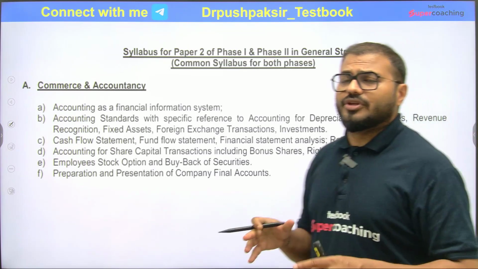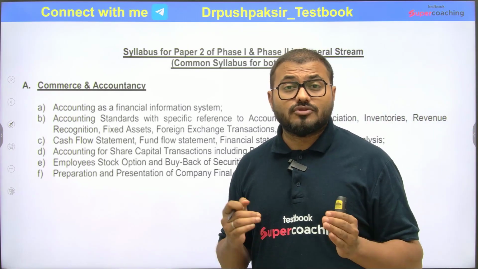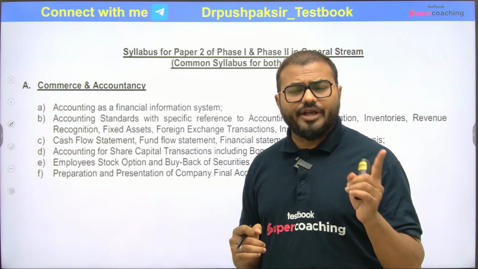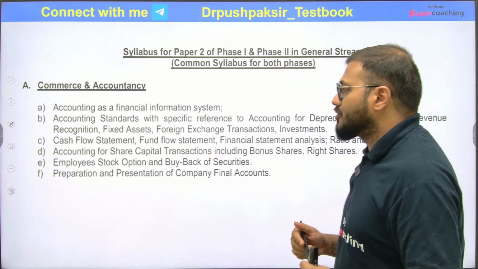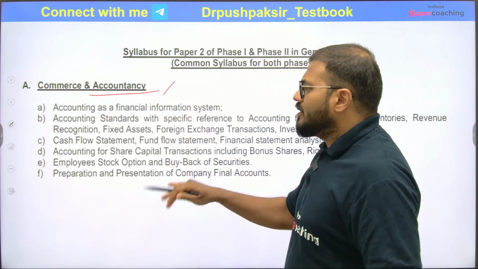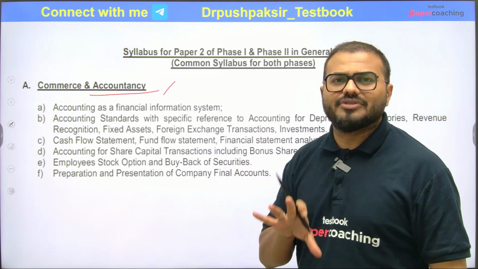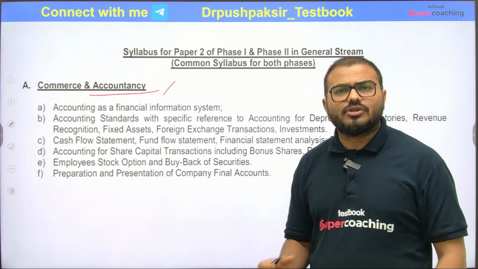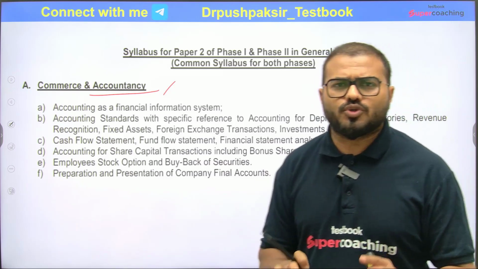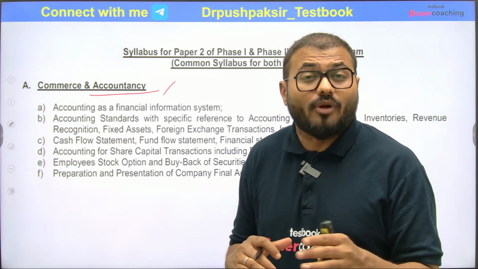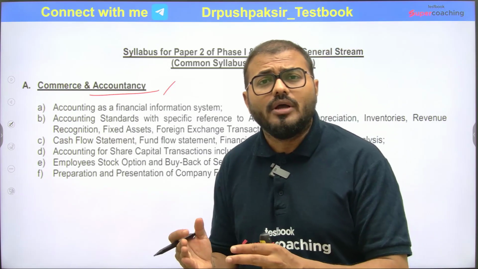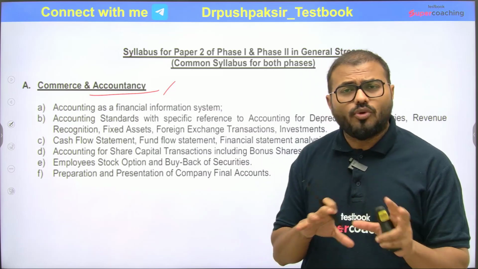62 vacancies are there for the general stream, and when it comes to paper 2 of phase 1 as well as phase 2, the syllabus is common for paper 2. So the discussion will start. Commerce and accountancy is the first point they have mentioned in the syllabus. Not in detail, but you should know basic commerce and basic accountancy. Thankfully, SEBI mentioned all the topics, because those who do not have a commerce and accountancy background might panic. So there is no need to panic.